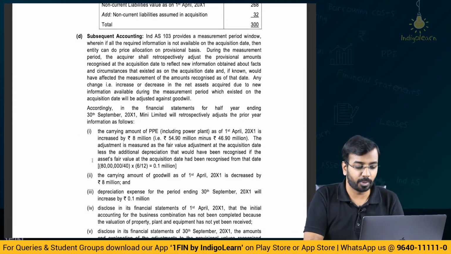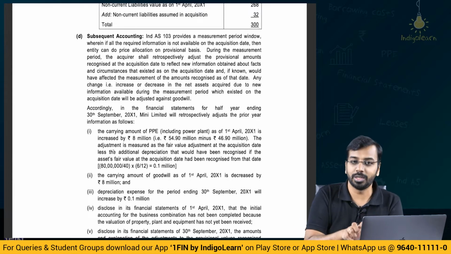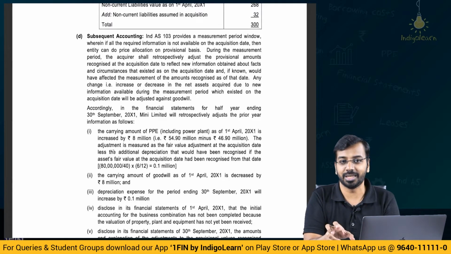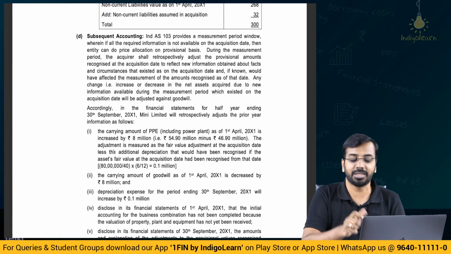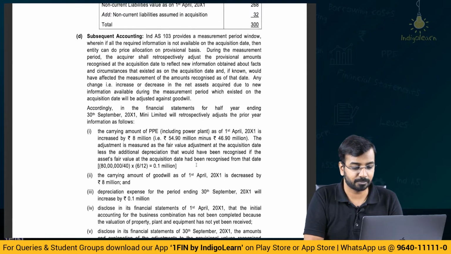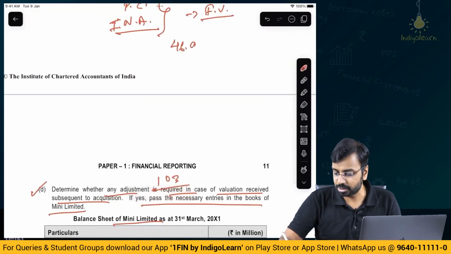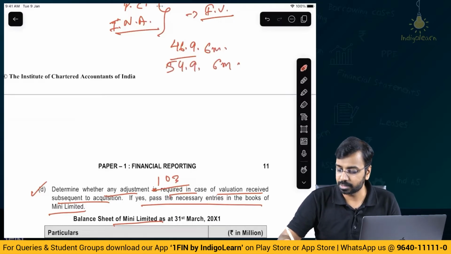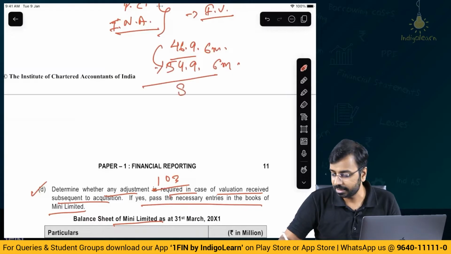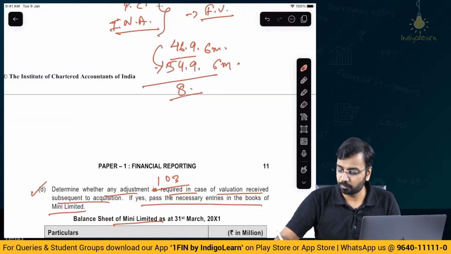So you will increase the value by 8 million, but not only that, you will also need to look at the depreciation, because you will have to provide that extra depreciation. Earlier you would have calculated depreciation considering 46.9 for 6 months. Now you have to consider 54.9 for 6 months, which means there is an increase of 8 for how many months? 6 months.